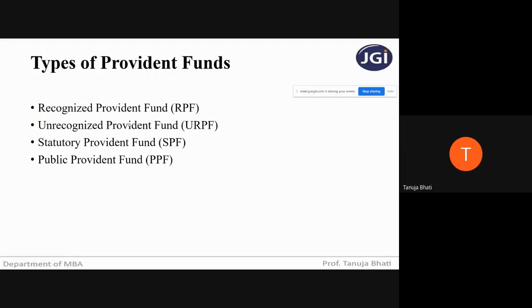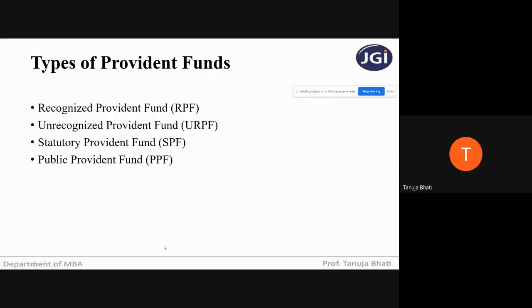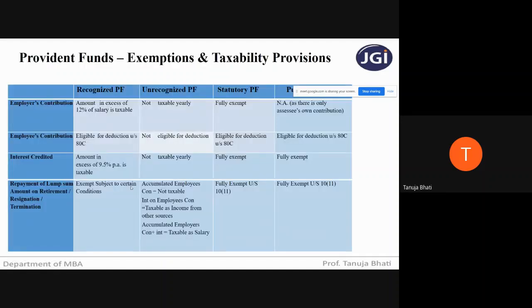So now we need to know the tax treatment for all these funds. Suppose the employee is contributing: whether it will be taxable, whether interest on it will be taxable or exempt, whether the employer's contribution will be taxable, whether interest on the employer's contribution will be taxable. So all these we have to see in respect of these 4 funds. So let us see. Once we do that, we will be completing provident fund.